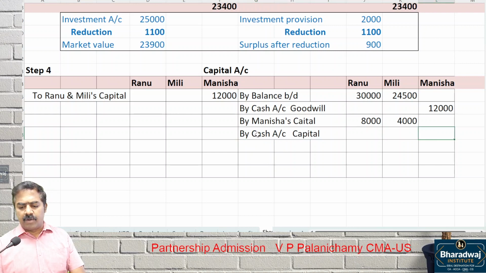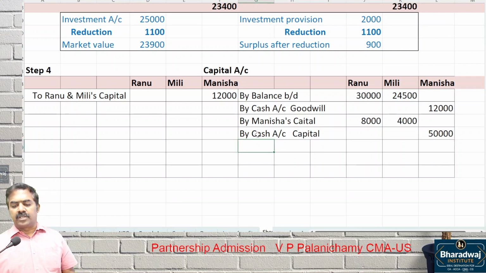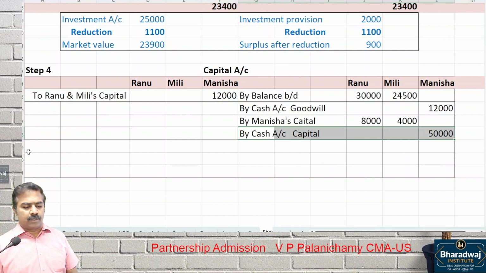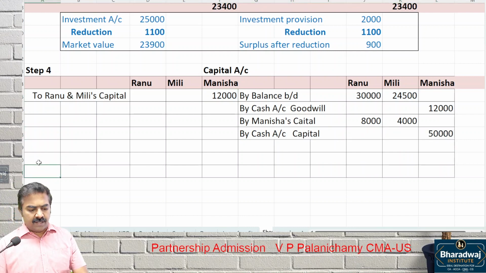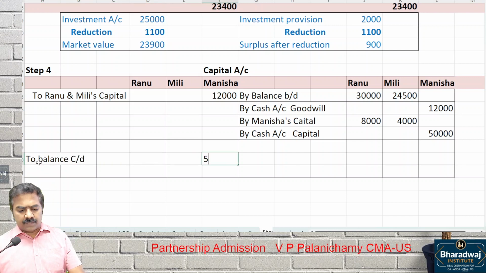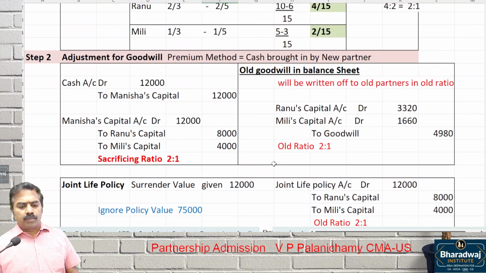What is the capital amount? Only that 50,000 will stay in your capital account. The 12,000 you bring for goodwill goes to other partners. The capital brought in by the partner only will stay in your capital account as closing balance. Later when we put the balance carried down, Manisha will show a balance of only how much? 50,000. Because cash brought in for capital will stay. Cash brought in for goodwill will be transferred to what? Other partners.